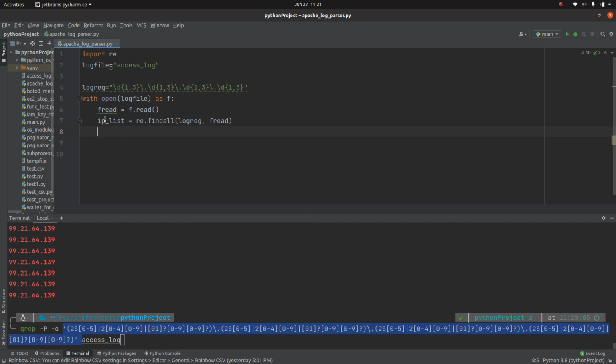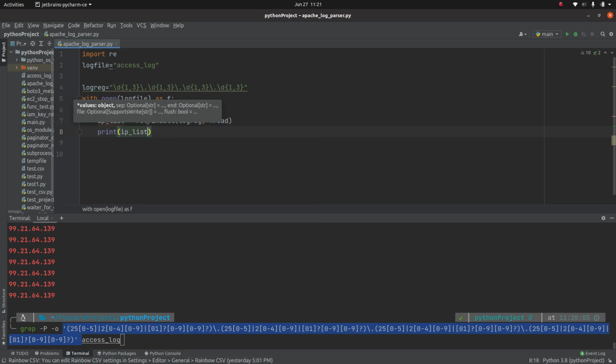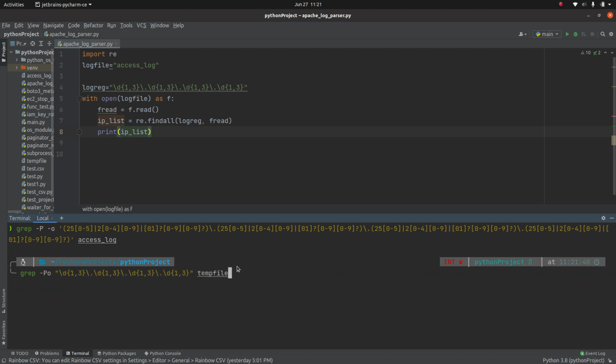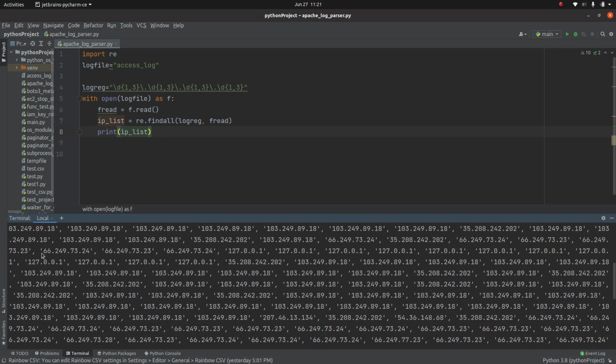Here we are doing the same thing that we did with the help of grep. Just to show you guys, IP_list, let me print that. So we are getting the same output like we got in the case of grep, but this time I'm getting it in the form of a list.